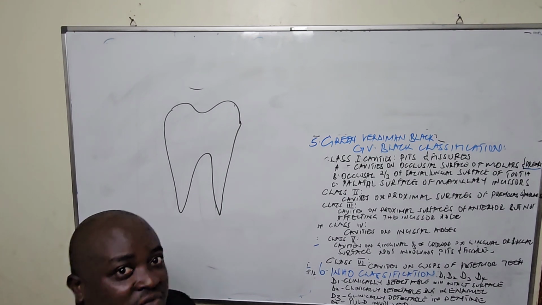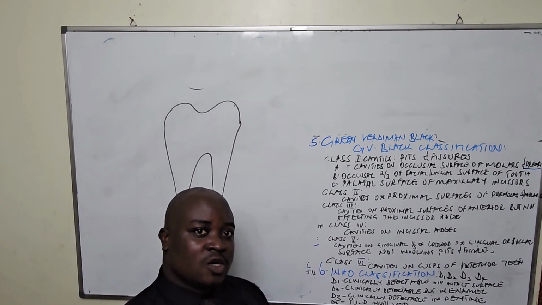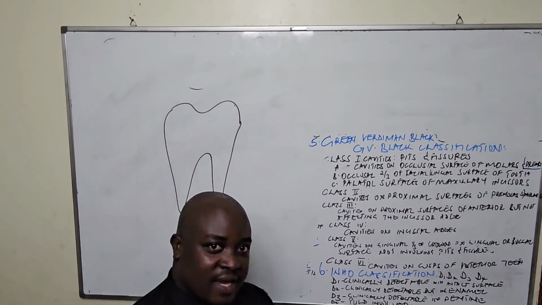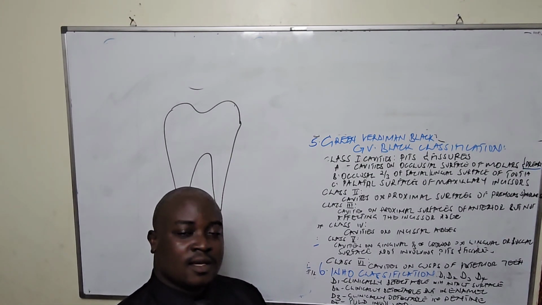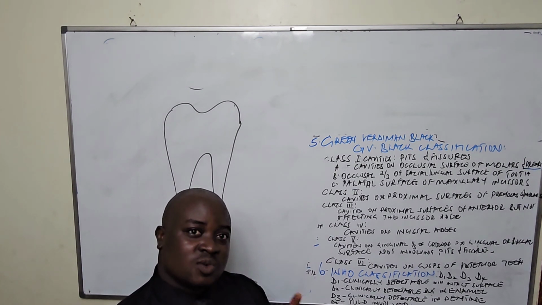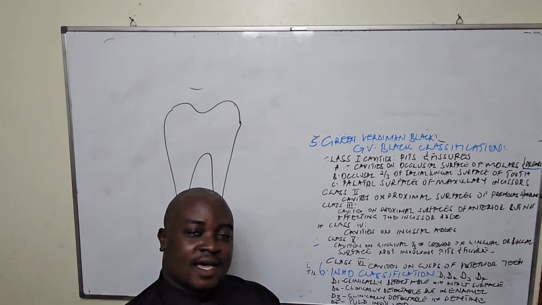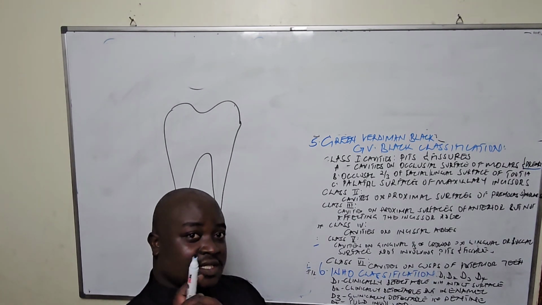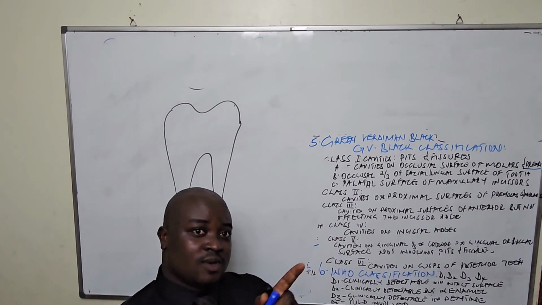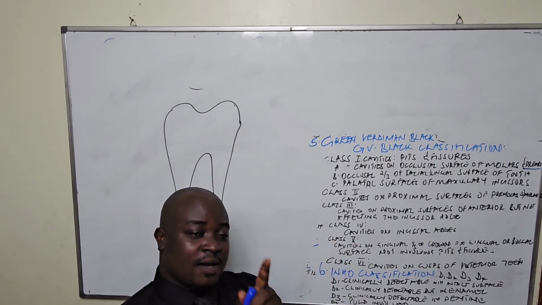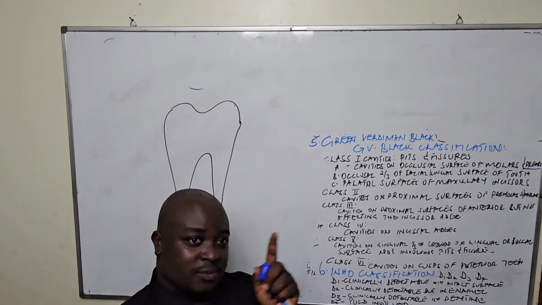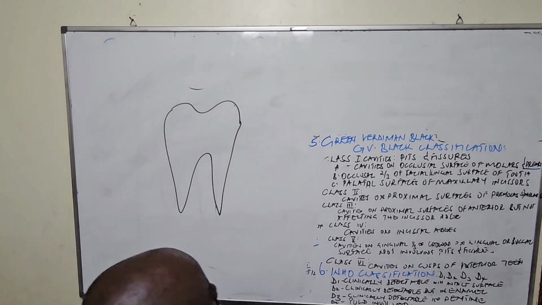And we said all of the premolars have 1 root, except the first premolar. It means the 1-4 and 2-4 are the ones with 2 roots. But others have what? 1 root. If you have not remembered that very well, you need to check the previous video about the different parts of a tooth.